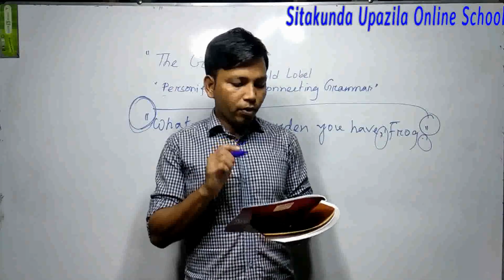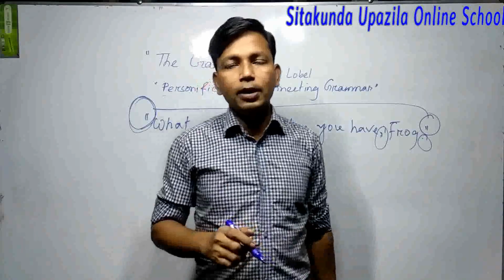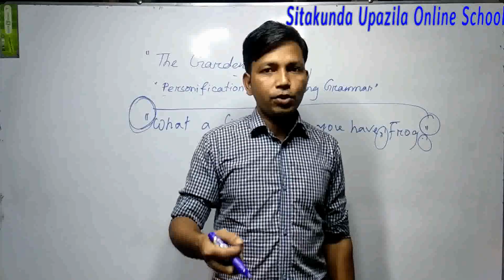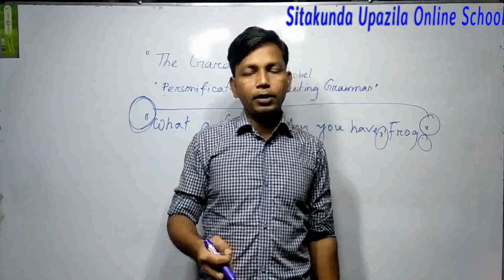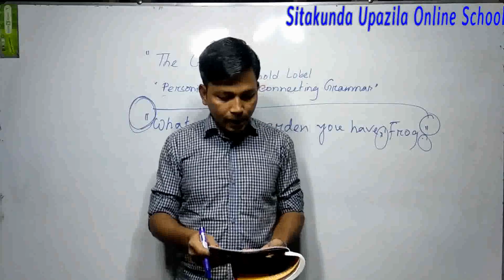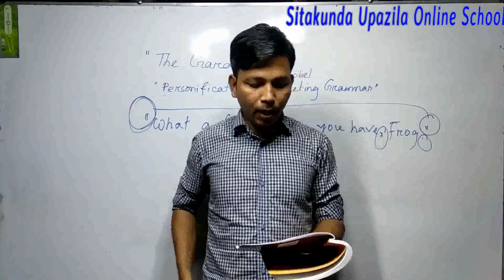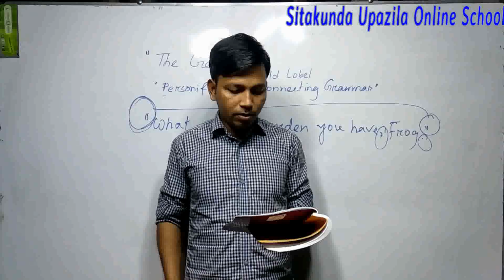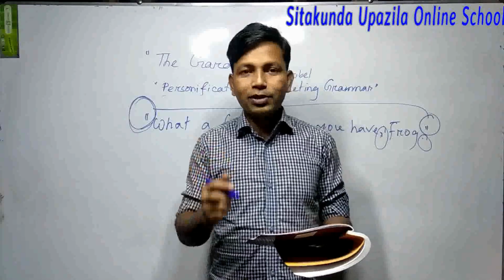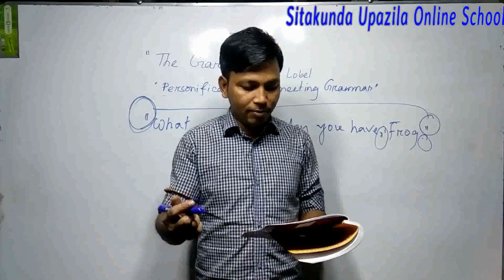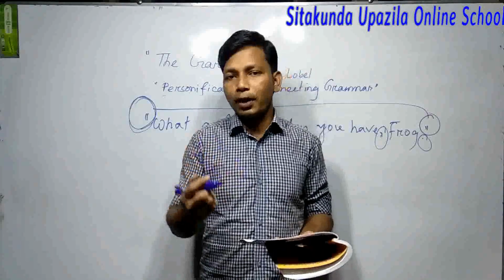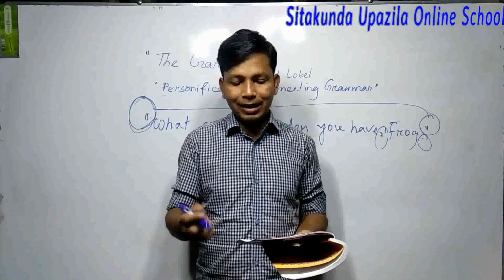Dear students, if you go to this line, you will see that Frog is giving some flower seeds to Toad, so that Toad can have a garden like Frog. I'm repeating the line. "Here are some flower seeds. Plant them in the ground," said Frog, "and soon you will have a garden." Then Toad is asking, "How soon?" "Very soon," said Frog. It means it will take no time. You will get it easily.